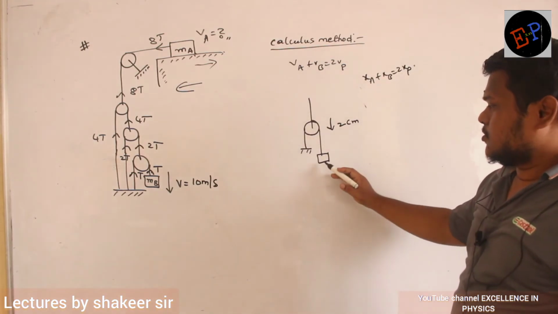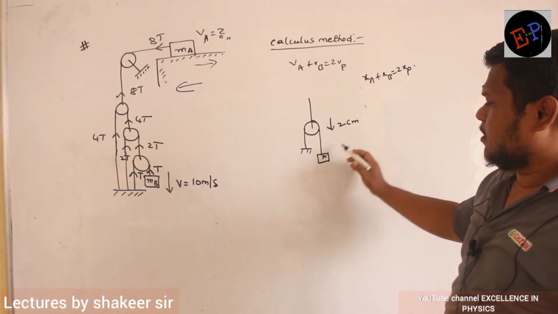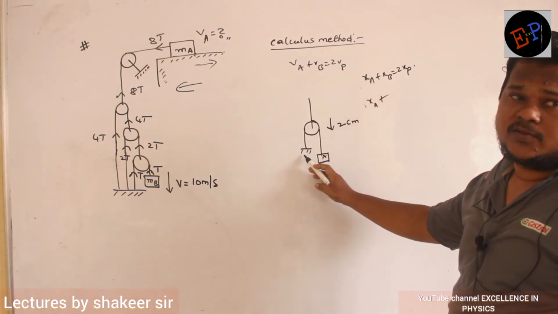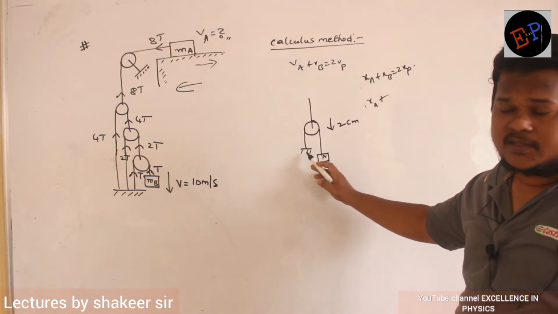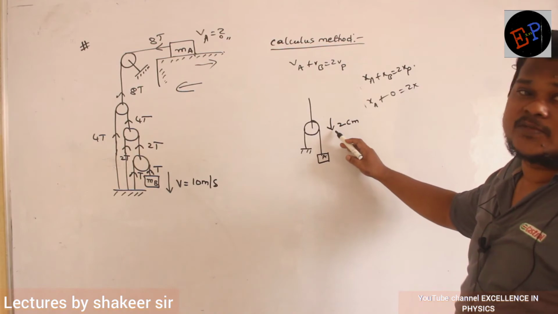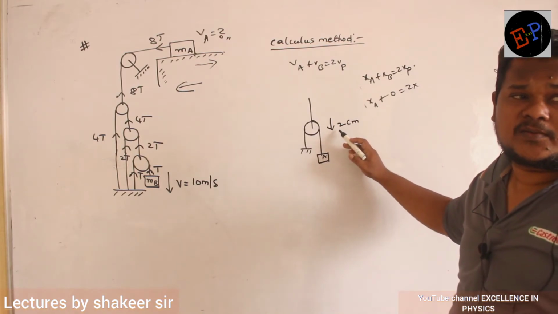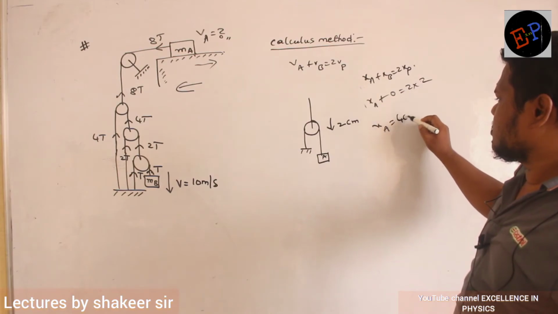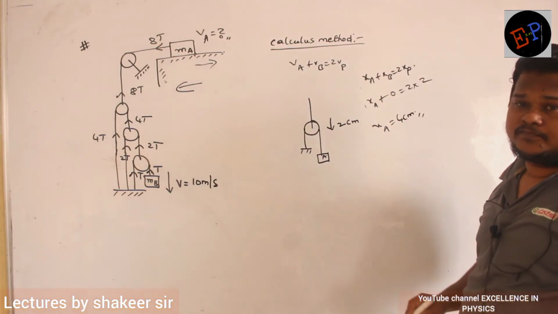Displacement of block A I don't know, so Xa. Displacement of block B is 0 because it is tied here. So 0 is equal to 2 times the displacement of the pulley. Pulley displacement is how much? 2. So Xa is equal to 4 centimeter. This is the answer which I got.